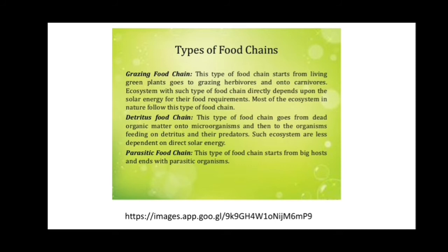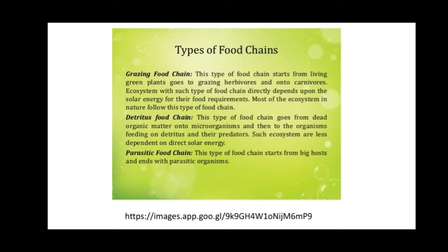As we know, the detritus food chain starts from dead animals and plants, or dead and decaying plants. The microorganisms that feed on these dead animals and plants, so the food system starts from there. So this food chain is less dependent on solar energy.